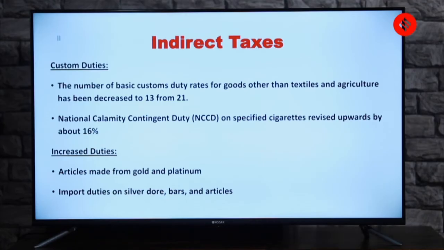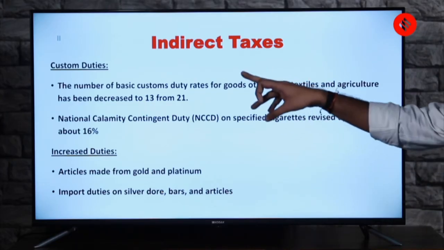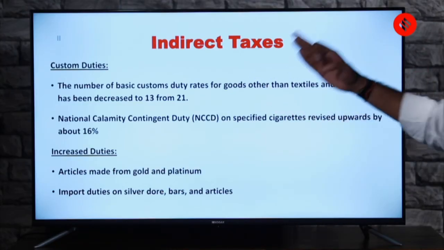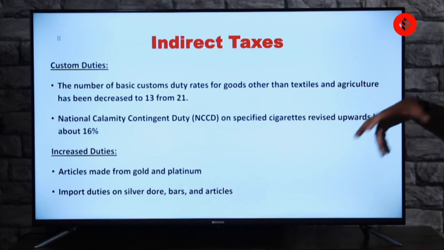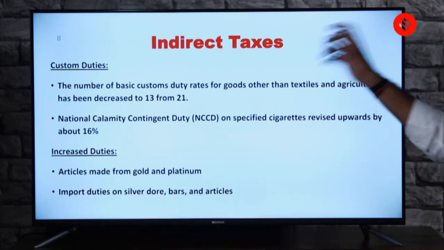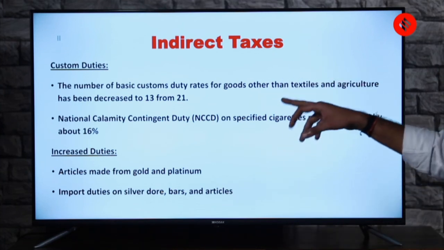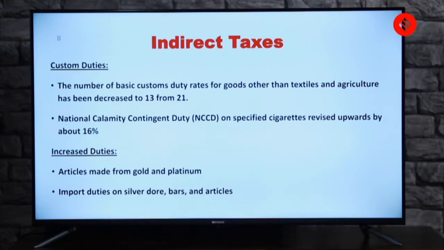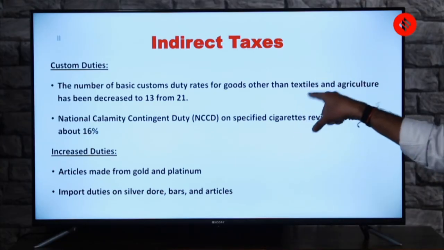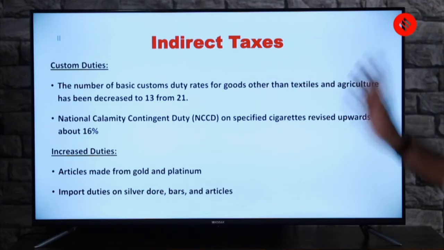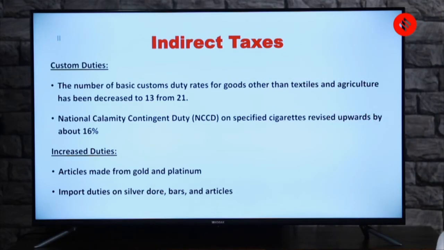Then custom duties, something which will again bring us back to the MCQ which we have talked about, because it's going to talk about cigarettes. The number of basic custom duty rates for goods other than textiles and agriculture has been decreased. A lot of things in the budget have increased, but here it is decreased to 13 from 21. So earlier it was 21 and now 13. So you have to mention this. And remember, other than textile and agriculture, all other things have been decreased.